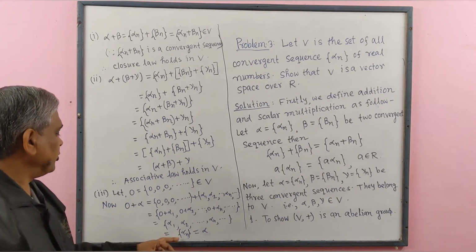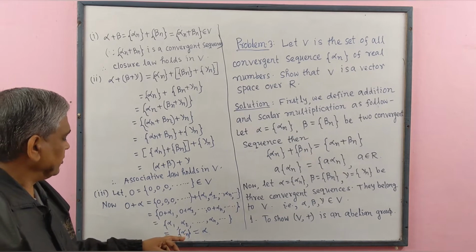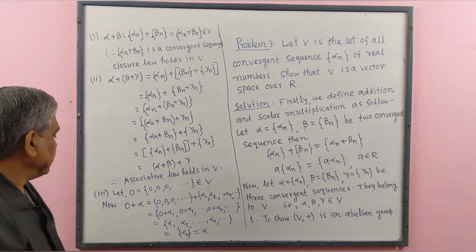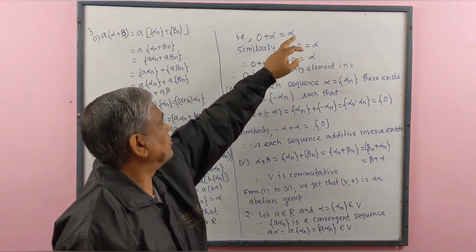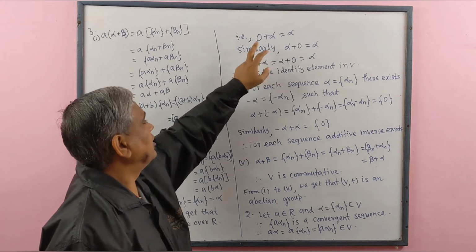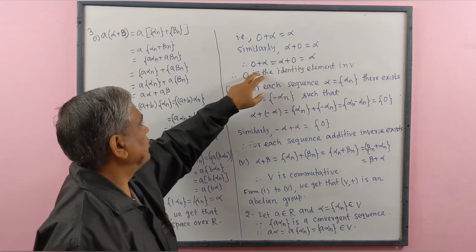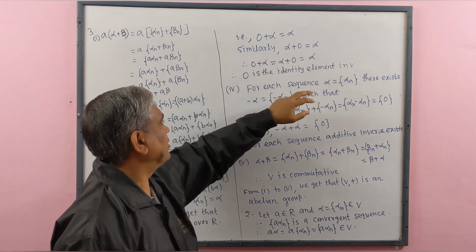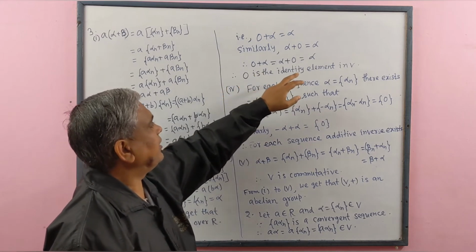In generalized form we write the sequence containing generalized term alpha n, and this is equal to alpha. That is, 0 plus alpha equals alpha. Similarly, alpha plus 0 equals alpha. Therefore, 0 plus alpha equals alpha plus 0 equals alpha. Therefore, 0 is the identity element in V.